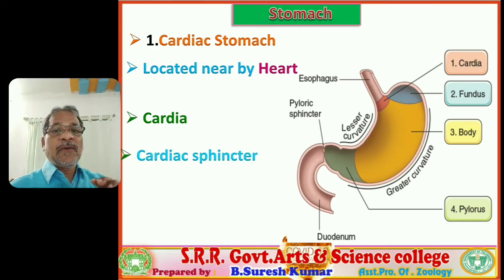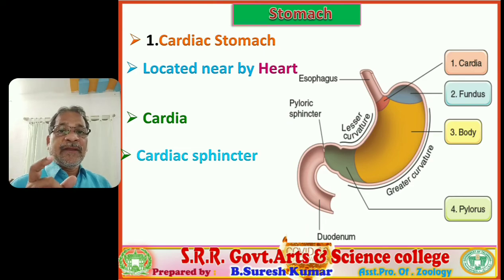Around the cardia, a muscular sphincter is seated, which is made up of smooth muscles, that is involuntary muscles, and it is the cardiac sphincter. So around the cardia, what is present? The cardiac sphincter is present. That cardiac sphincter regulates the passage of the bolus from esophagus to stomach. It allows the bolus from esophagus to stomach and prevents the reverse passage. That is the ability of the cardiac sphincter seated around the cardia.